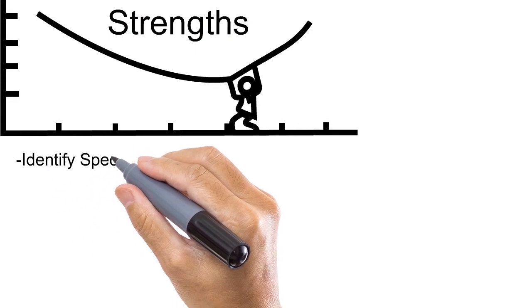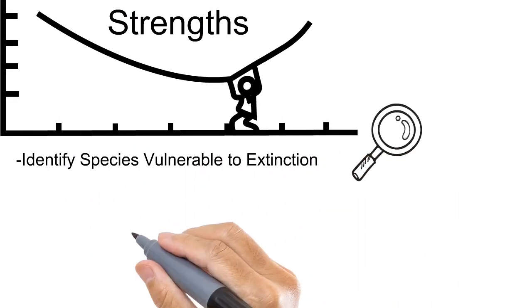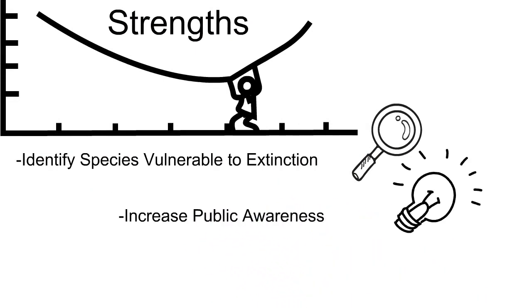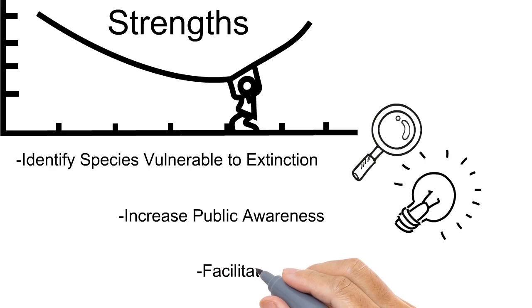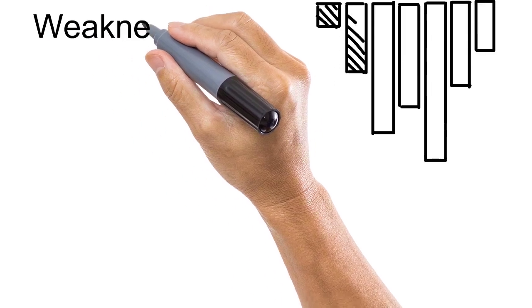Firstly, they identify species vulnerable to extinction, which allows mitigation actions to be attempted. Secondly, they increase public awareness and involve the local community. Lastly, they facilitate studies on both the species and the environment. Recovery plans also have some weaknesses.